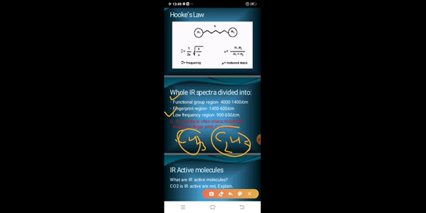No. This fingerprint region is actually specific. What idea does it give? For that particular molecule, whether the CH3 CH2 group is present or C2H5 group is present, or the ethyl group or propyl group is present, what bonding is actually present between the carbon atoms and carbon-hydrogen atoms or any other.